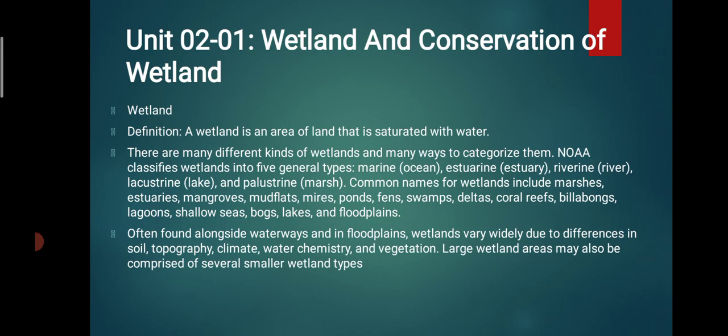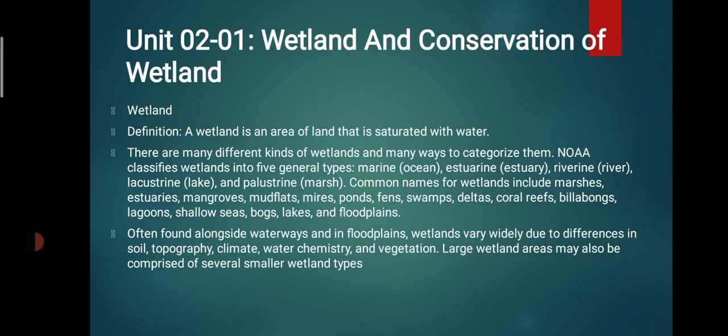The common names of wetland include marshes, estuaries, mangroves, mudflats, ponds, fens, swamps, deltas, coral reefs, billabongs, lagoons, shallow seas, bogs, lakes, and flood plains. That is nothing but the names given to wetlands on the basis of water or the plants present in that area. Often found along the sides of waterways and floodplains, wetlands vary widely due to differences in soil, topography, climate, water chemistry, and vegetation.